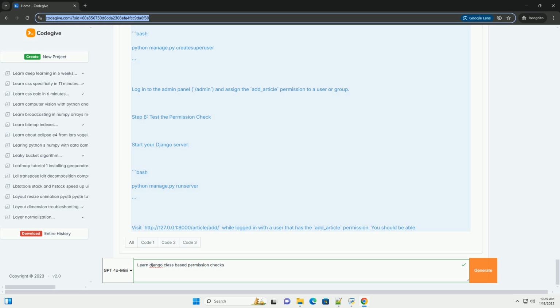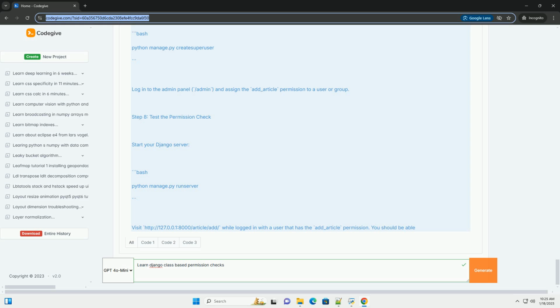Step 4. Configure URLs. Now, configure your app's URLs to include the newly created view. Don't forget to include your app URLs in the project's URL configuration. Step 5. Create templates. Create a simple form template for adding articles.